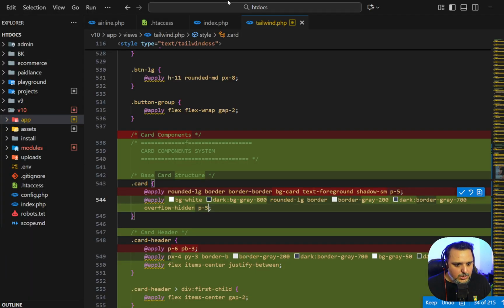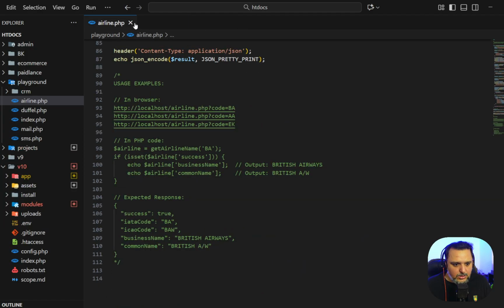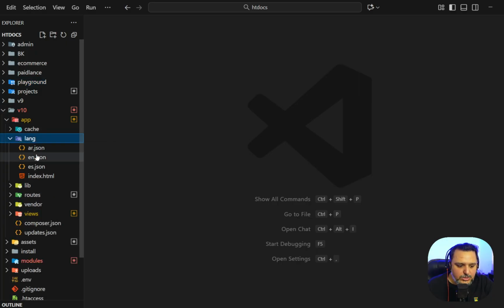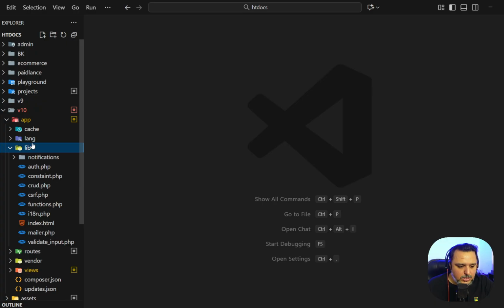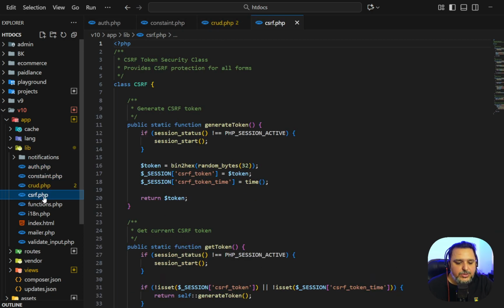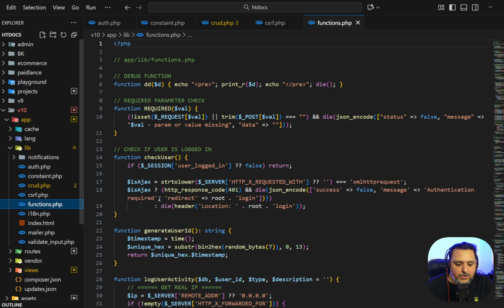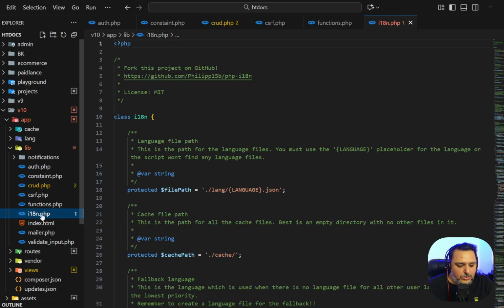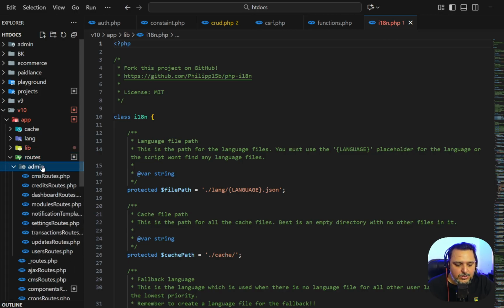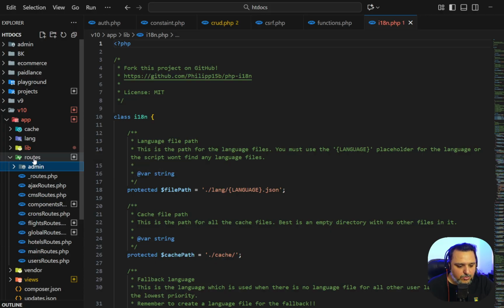This is actually the modules. Let me close it. So this is the entire file structure. We have the app folder. In app, we have cache, we have languages, we have libraries, completely done by PHPTRAVELS. For example, we have authentication, we have constants, we have CRUD, we have CSRF tokens, we have functions. This is the only library we are using externally. Otherwise, everything has been coded by ourselves. And then we have the routes, for example, the admin routes and the user routes are all available over there.